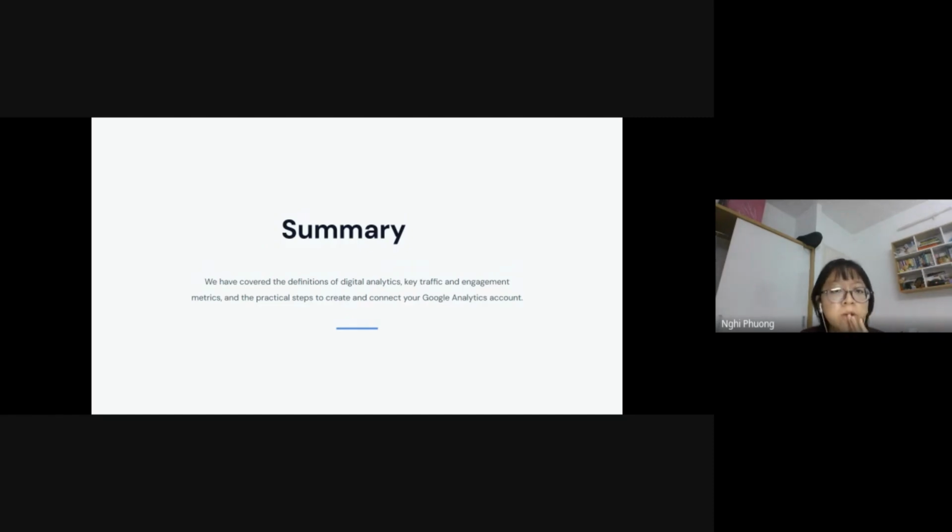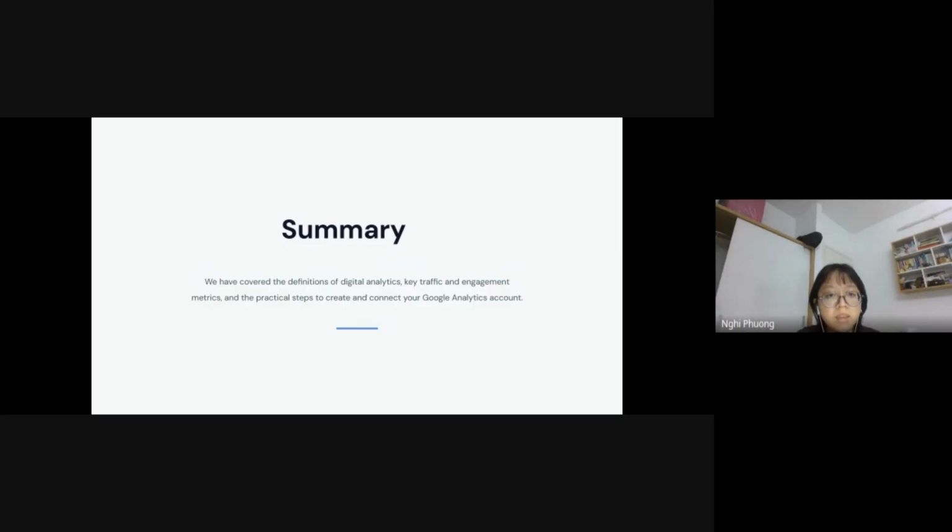So to wrap up, we have covered the basics of Google Analytics. We know that digital analytics is like the security cameras in our stores that use ID badges or cookies to track our users, our guests, during their session of visit.